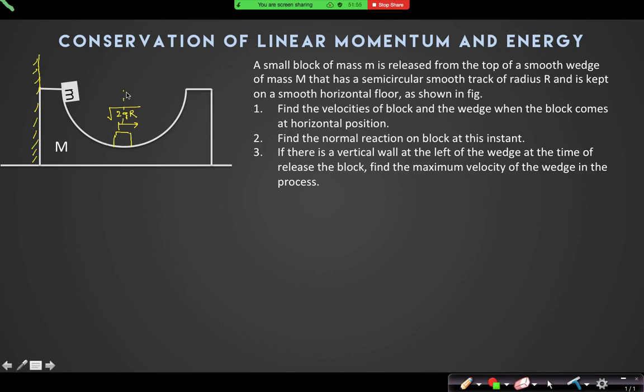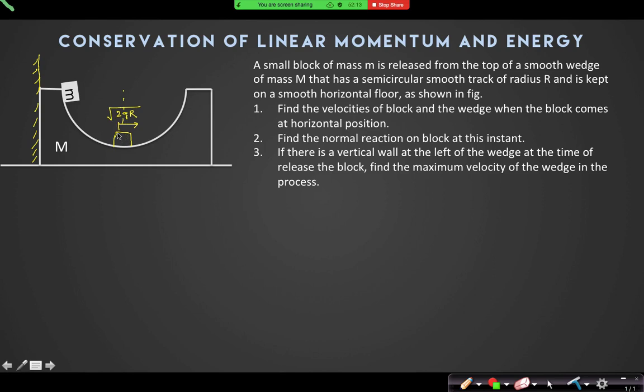So when the block rises above the surface of the wedge, will it be able to rise completely above the surface? Yes or no? Can you tell me? Some say yes, because there is no friction.